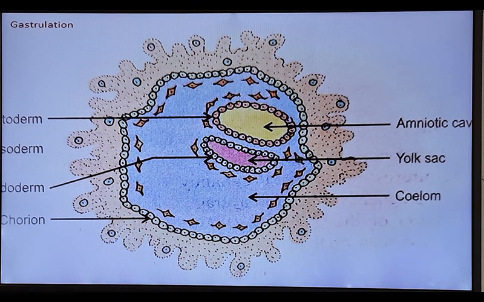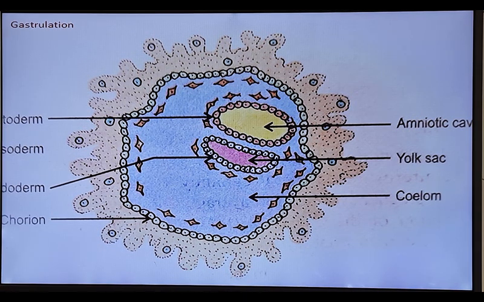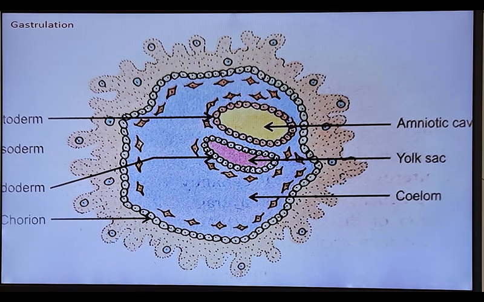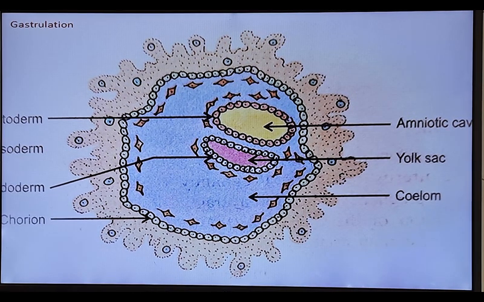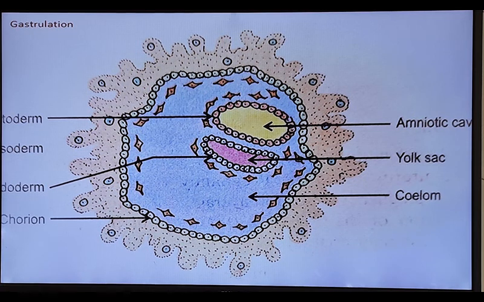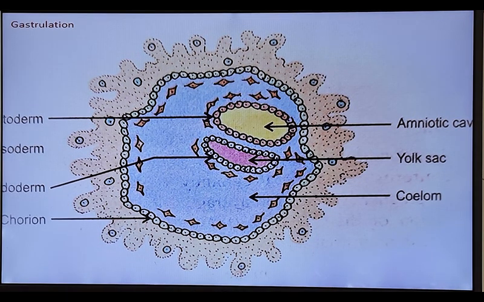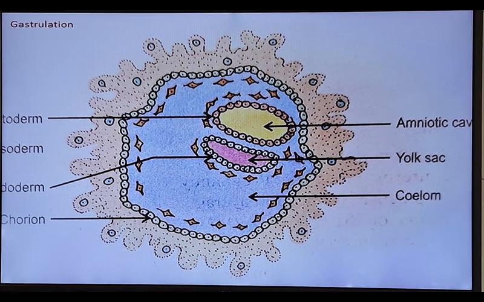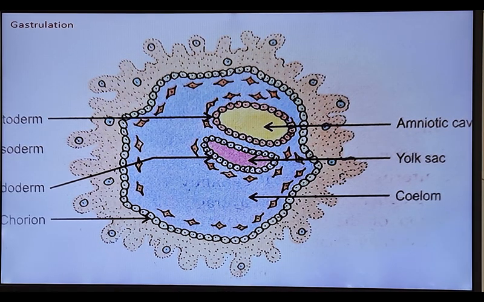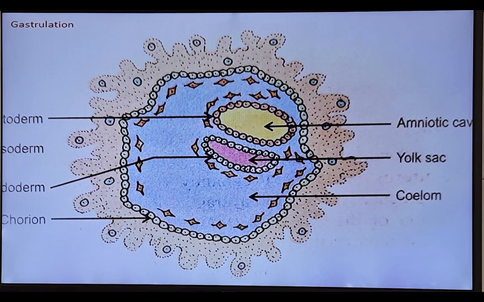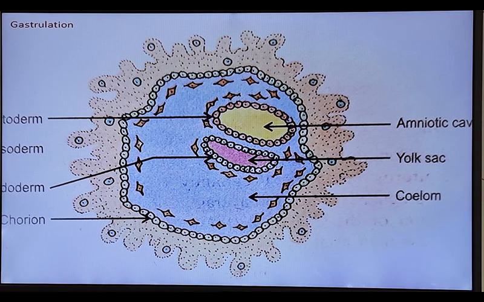One point should be noted here: germ layers are formed. How do they form? Let's see. Formation of germ layers takes place in three steps. First, formation of endoderm. Second, formation of ectoderm. And third, formation of mesoderm. Endoderm first, second ectoderm, and third mesoderm.